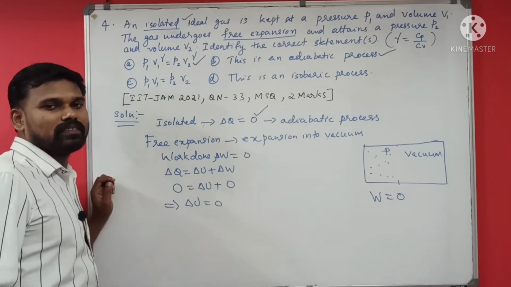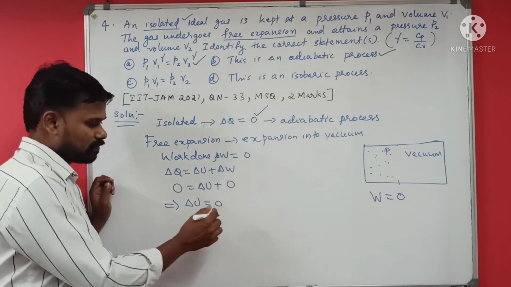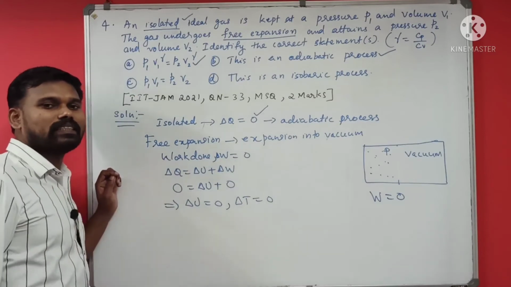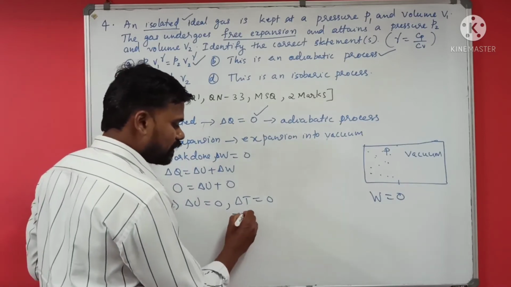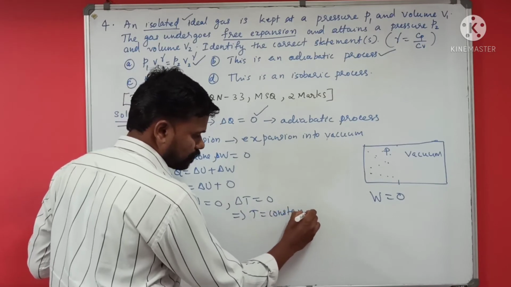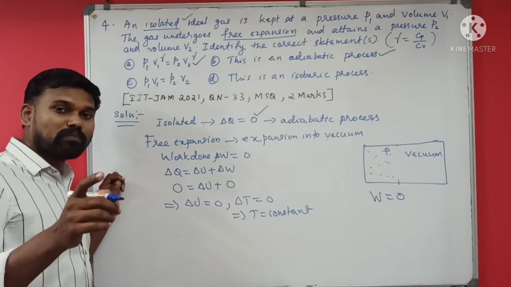What does that mean? What about the temperature? The temperature will not change. Delta T will also be 0. The temperature will not change, which implies T is a constant. If T is constant, you can say that it is an isothermal process also.